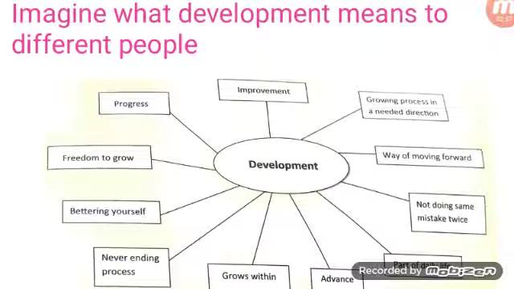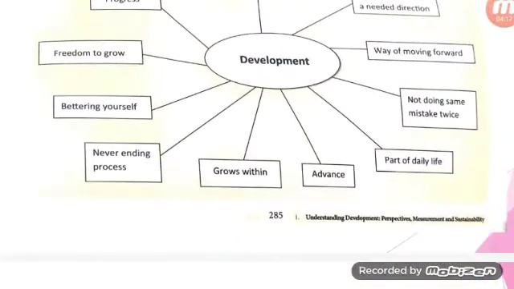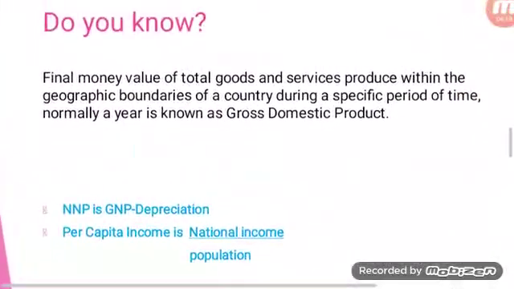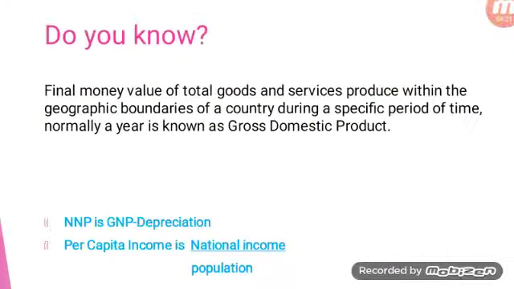Next, we are going to see what are the various indicators of economic development. What are the major indicators? The major indicators to measure the level of economic development are NNP, that is Net National Product, then PCI or per capita income, and then we can say purchasing power parity and Human Development Index.